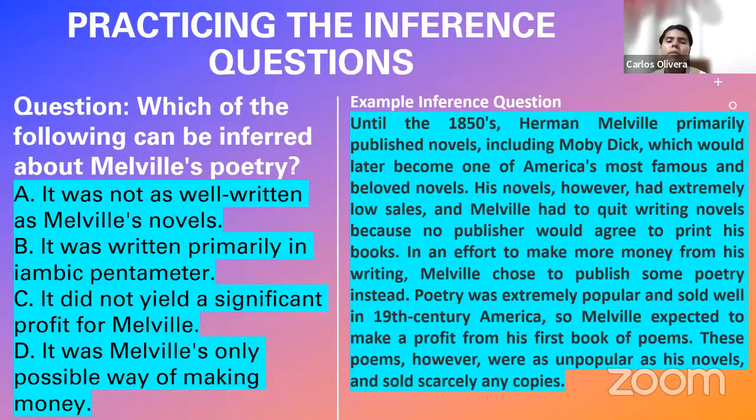Remember, of course, everything here is about suggestions, right? Because nothing is going to tell you the response specifically in this type of question. No, in inference questions, you have to conclude something, right? It is not specifically written here. You have to conclude it. That is an inference. So there is nothing here that suggests to us that the quality was worse than Melville's novels, for example, right?